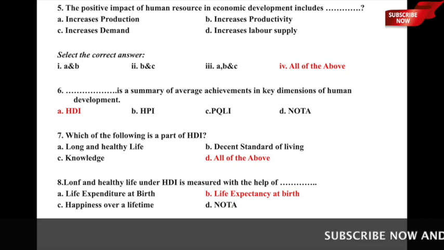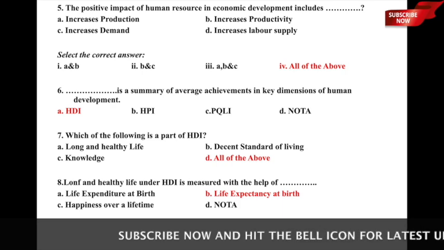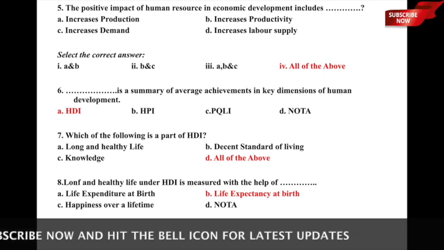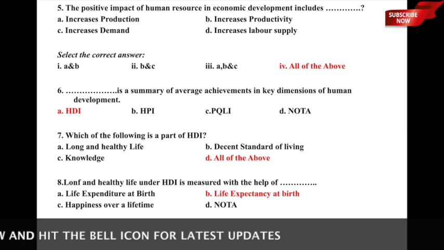So here again, which of the following is a part of HDI? All these three important things are parts of human development index or HDI, and therefore option D, all of the above, is the correct answer. Let us now move to the next one.